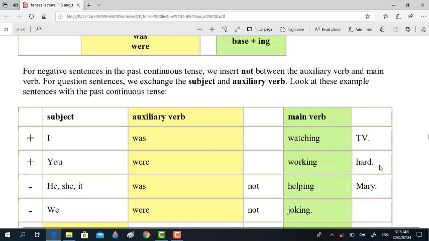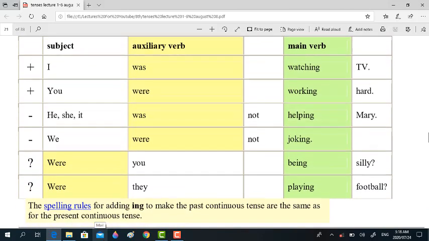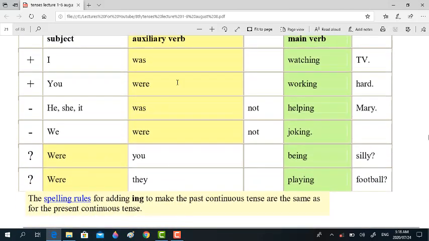You were working hard, right? Hard is an adverb. He, she, it was. This is third person singular. He was not helping Mary. We were not joking. And if we bring those auxiliaries before the subjects, then we will have an interrogative structure like, were you being silly?